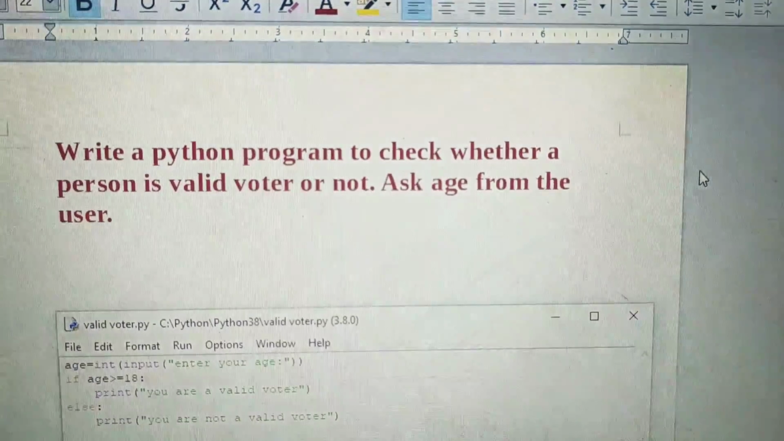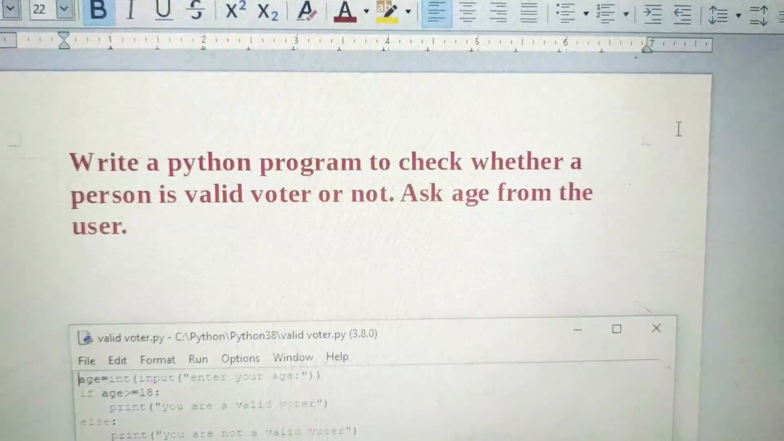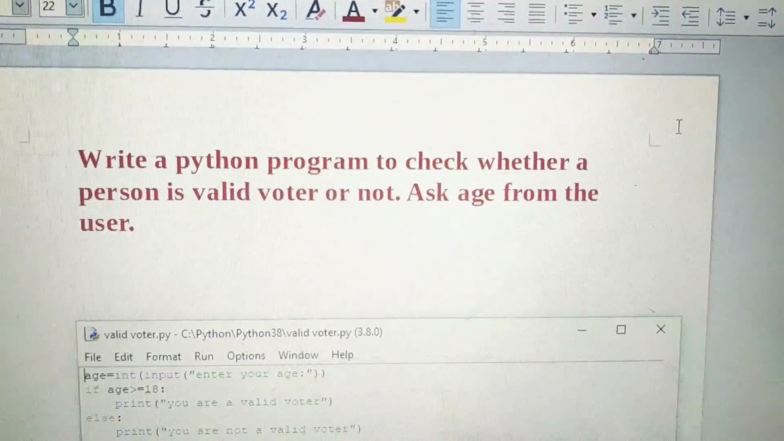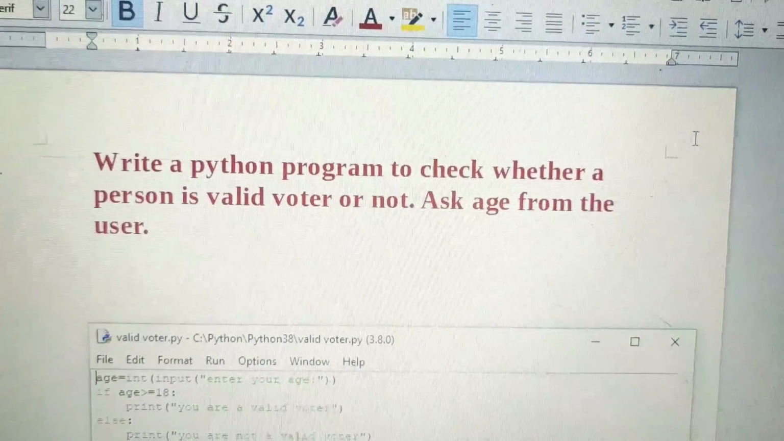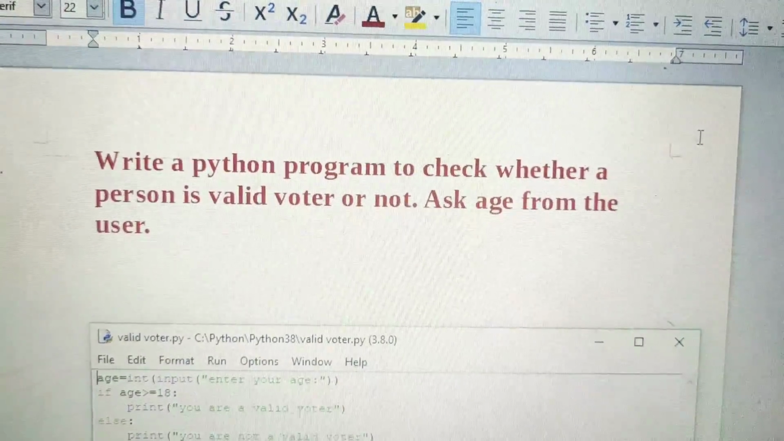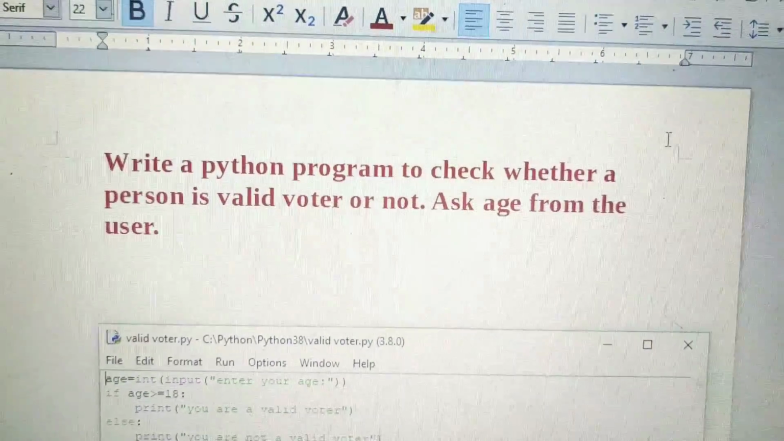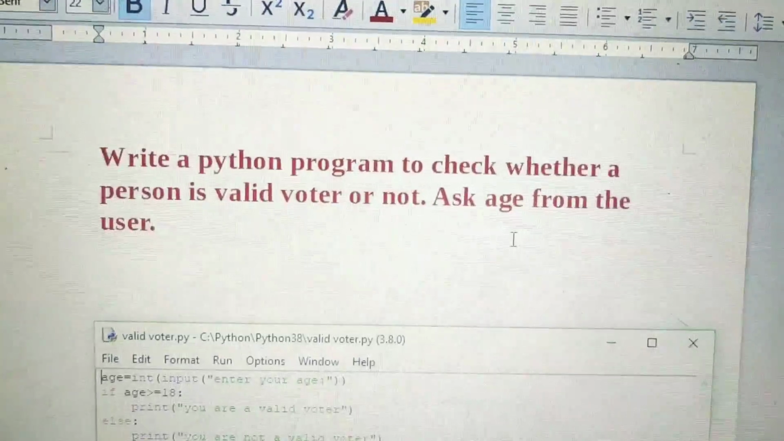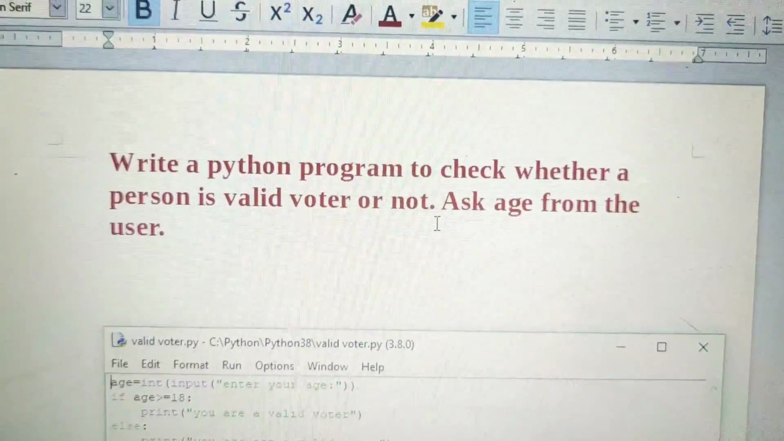Let us begin with Python programming. The first program which we are going to do today is a Python program to check whether a person is a valid voter or not. Who is the valid voter? Whose age is greater than or equal to 18 is a valid voter in India. So, what do we have to ask for? We have to ask the age from the user.